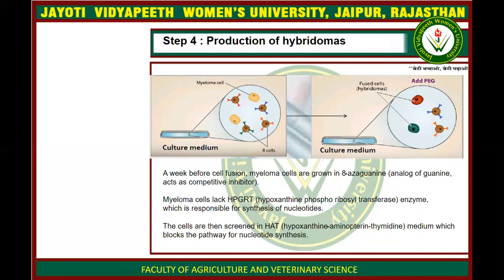The cells are then screened in the HAT medium, hypoxanthine aminopterin thymidine medium, which blocks the pathway for nucleotide synthesis. So we select this HAT media. First, we treat the myeloma cells to grow in the 8-azaguanine. Then we grow these myeloma cells with spleen cells in a HAT medium as a hybridoma technology.